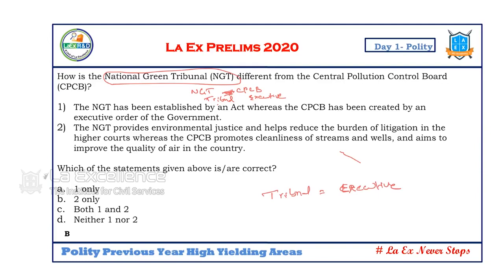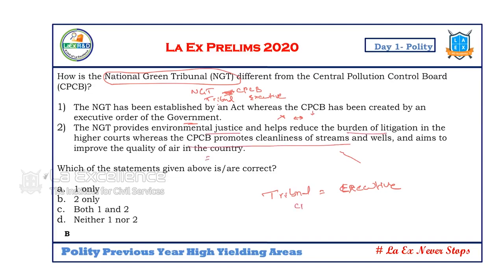NGT has been established by an act, whereas CPCB was created by executive order. Actually, look, the Pollution Control Board is also created by the law of the Parliament. So it is institution-wise establishment; both of them are by the law. NGT provides environmental justice and reduces the burden of litigation in the higher courts. CPCB promotes cleanliness.